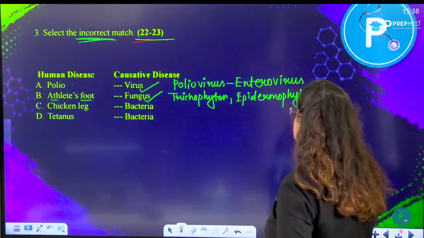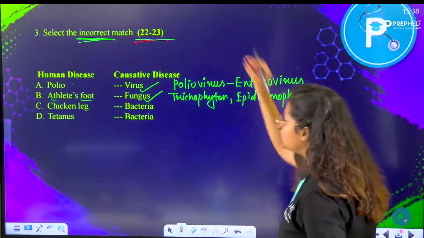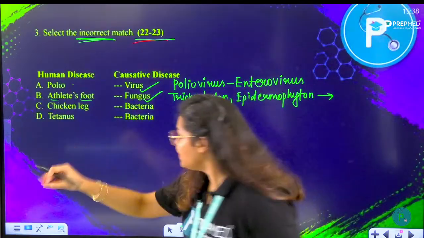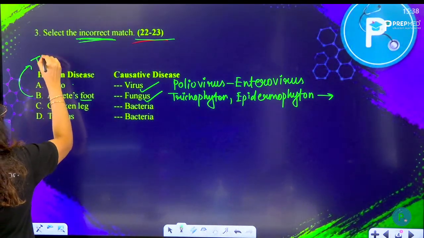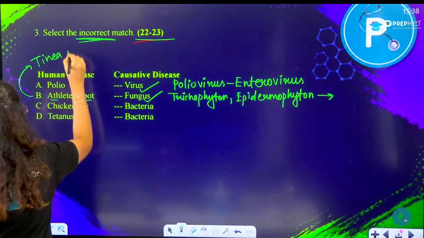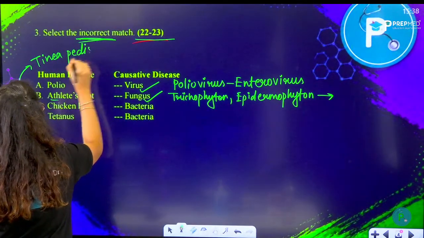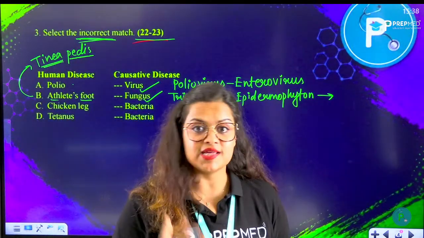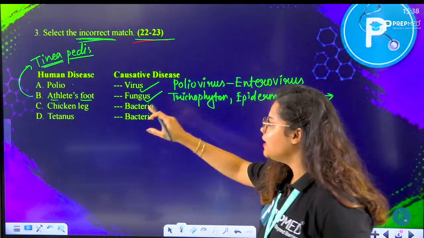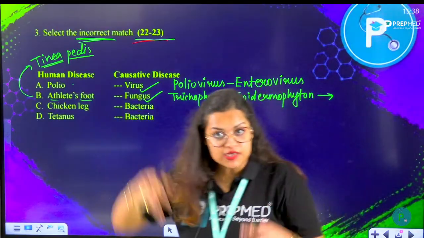Because it causes a fungal infection in your skin, athlete's foot is sometimes also called tinea pedis. Pedis here means the foot.